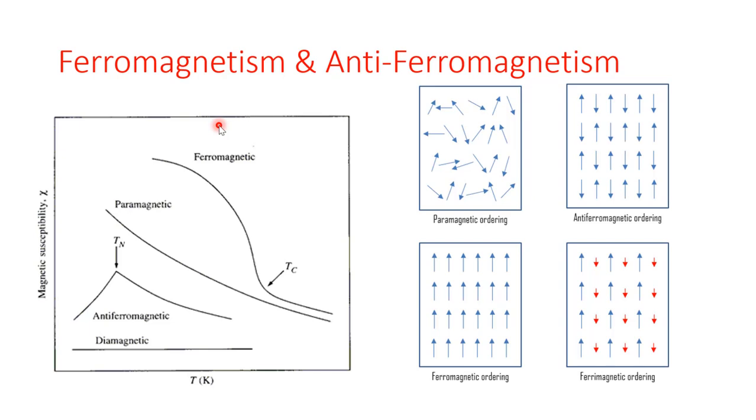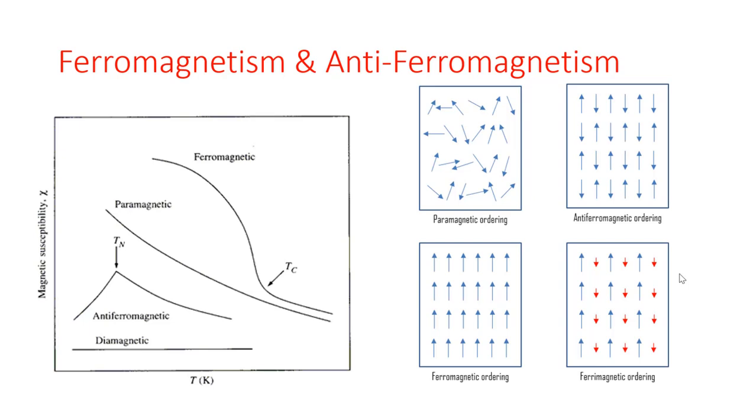Okay, now what is this TC or TN? Because this is a general graph of magnetic susceptibility. I have already told you that for the ferromagnetic substance they will have a very high magnetic susceptibility to the external magnetic field, whereas for the paramagnetic substances they will have magnetic susceptibility towards the external magnetic field, but the value will be comparatively less.